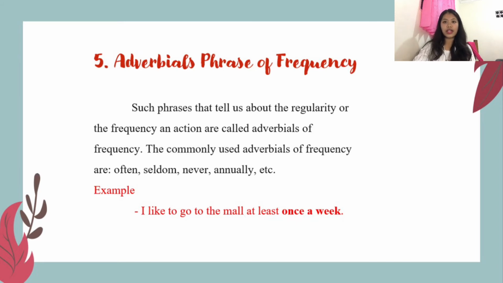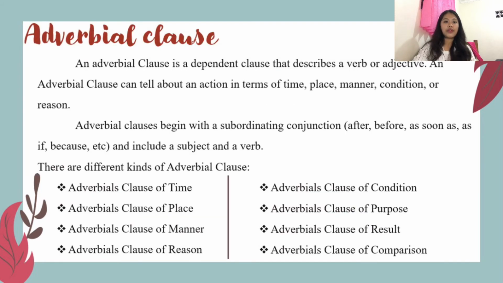So the next topic is adverbial clause. An adverbial clause is a dependent clause that describes a verb or adjective. An adverbial clause can tell about actions in terms of time, place, manner, condition, or reason. Adverbial clauses begin with a subordinating conjunction like after, before, as soon as, if, because, and so on, and include a subject and a verb.